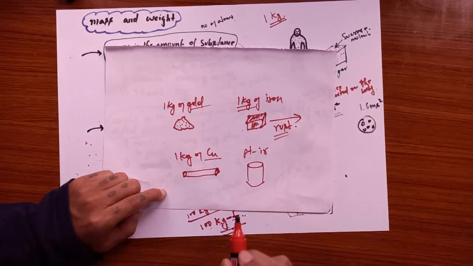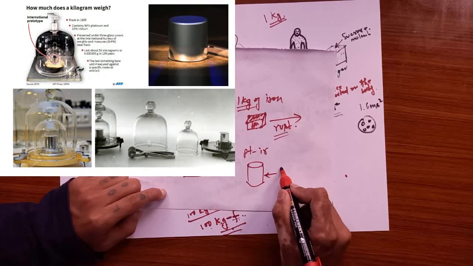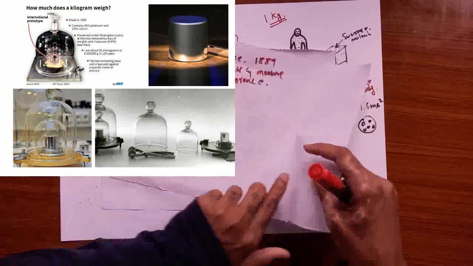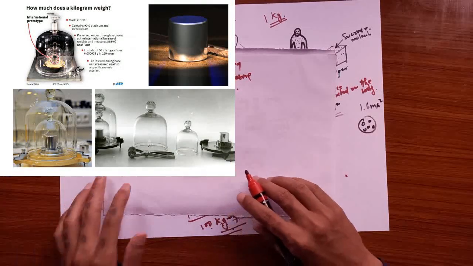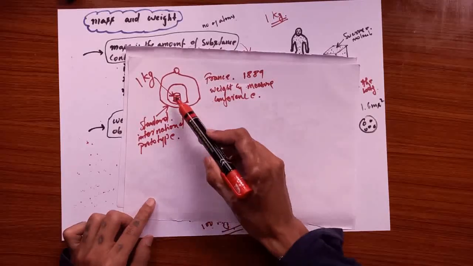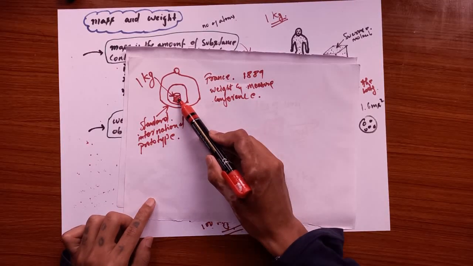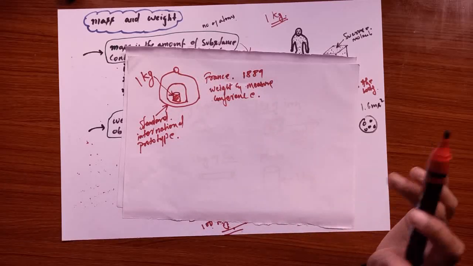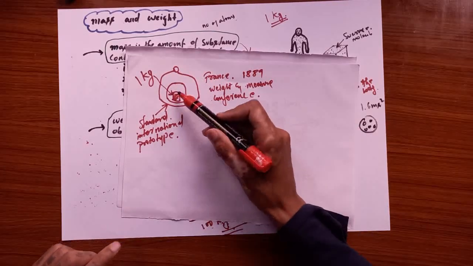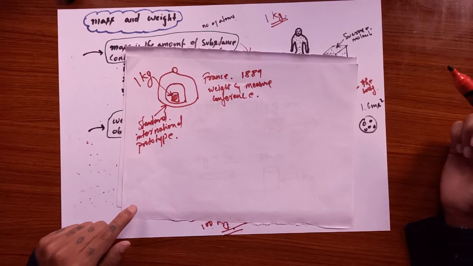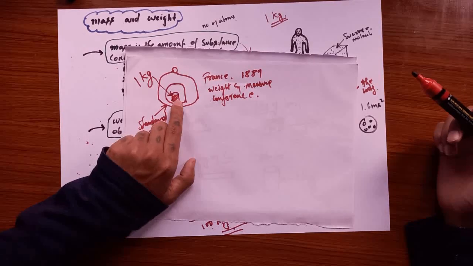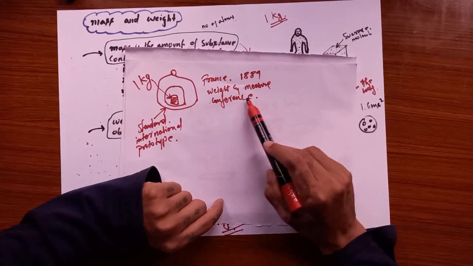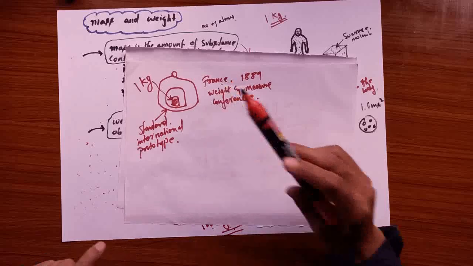Platinum iridium alloy, which has a mass of exactly 1 kg. I'll show you in the picture here, but something like this. This particular alloy is kept in an artificial jar to preserve it and avoid contact with other substances from the air. This was established in 1889 during the weights and measures conference in France, which is the headquarters.